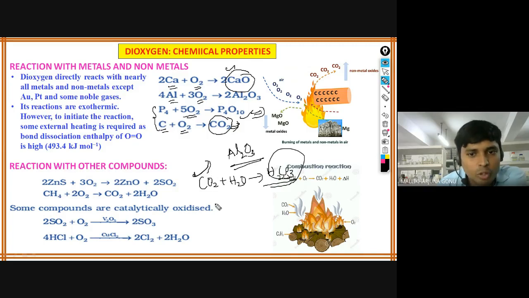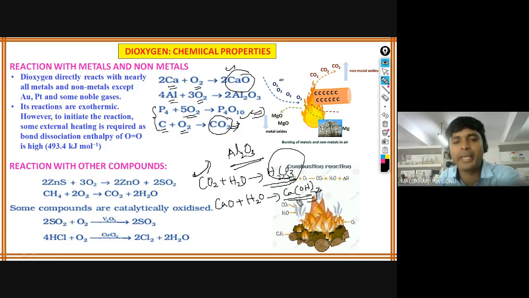For basic, for example, CaO is there. This we have to say is a basic oxide. Why? Because if you put it into water, it gives calcium hydroxide, Ca(OH)2. Since that is producing the base, we say it is a basic oxide. So that is the main difference between acidic oxides and basic oxides.